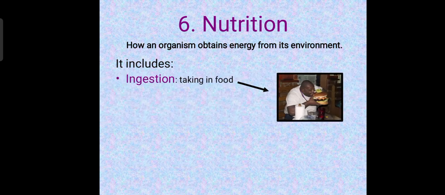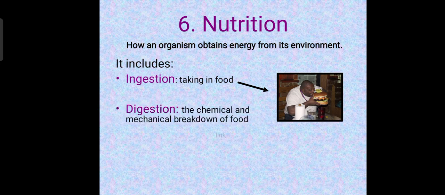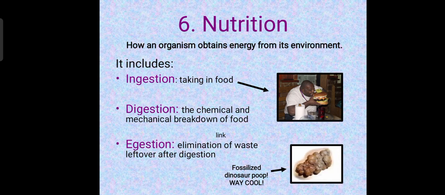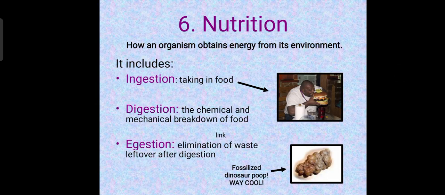Like this guy here is eating a burger, that is ingestion. That takes us to digestion, which talks about breaking down food materials into smaller forms that can easily be absorbed. So that is all about nutrition.